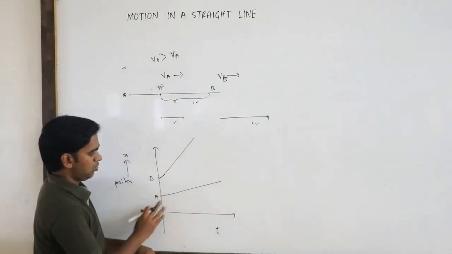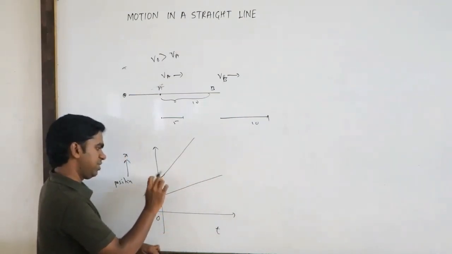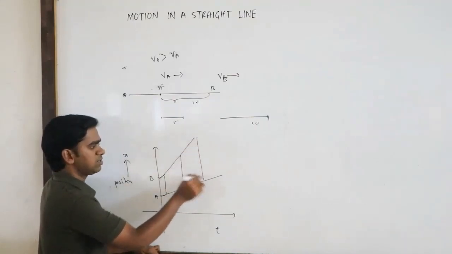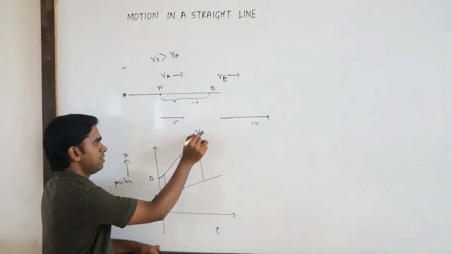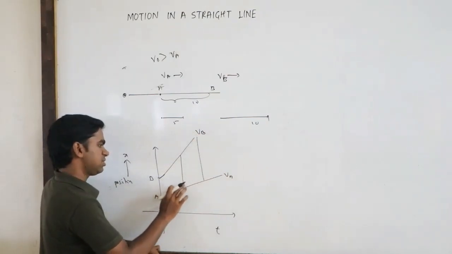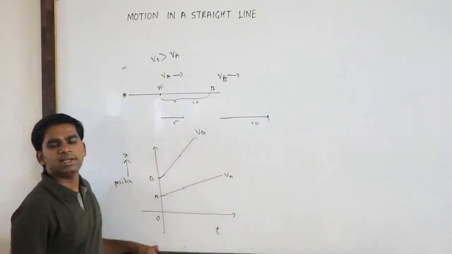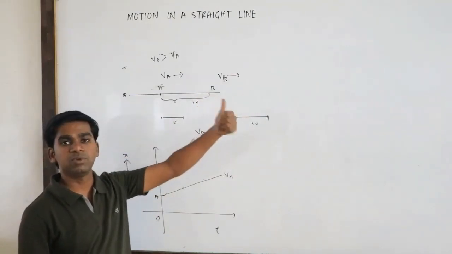Now what will happen? If you look at the distance between A and B, it is less here. Here it is more. Here it is more. So this is object A, this is VB, and this is VA. What is happening here? The distance between A and B is increasing because B is moving far away from it, because its velocity is more.